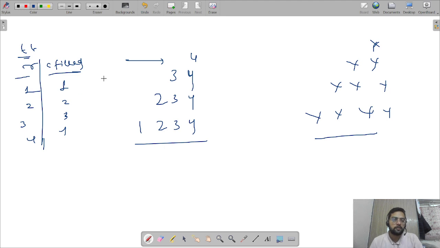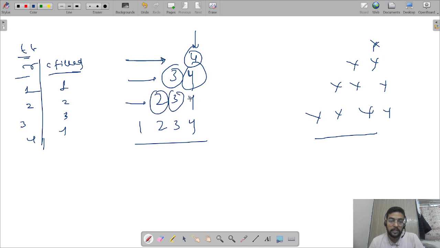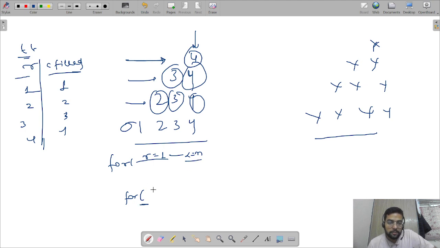So this is for sure that in the first row, the inner for loop should run only 1 time. In the second row, the inner for loop should run only 2 times. In the third row, 3 times. In the fourth row, 4 times. The outer for loop condition is row equals 1 till less than equals n.